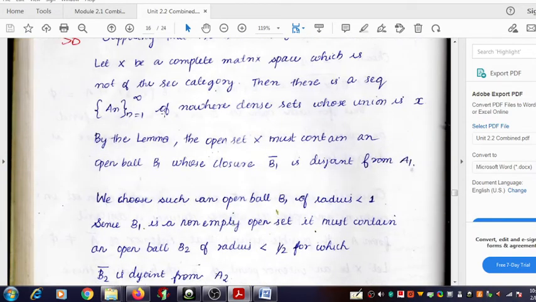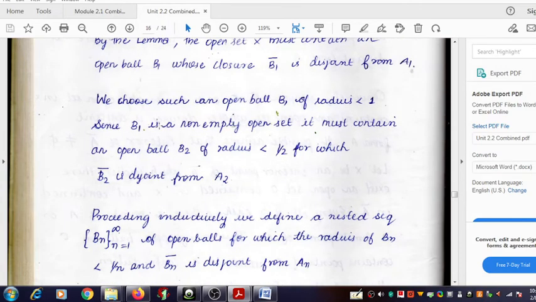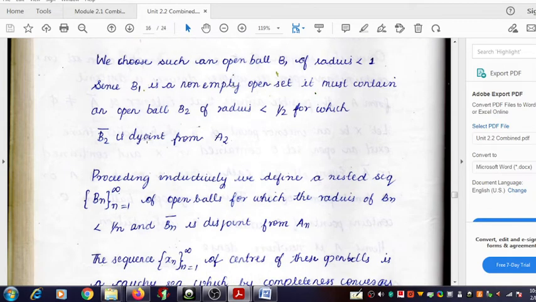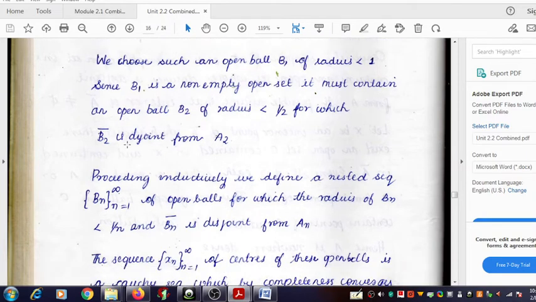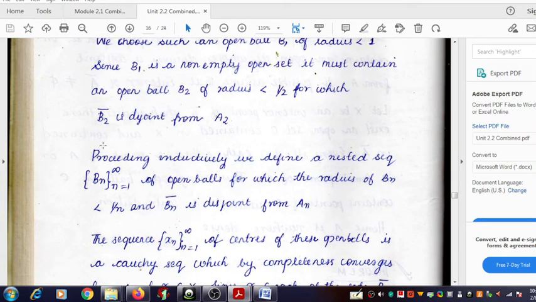By choosing a family of Novair dense sets and applying the lemma, we have now obtained a sequence of open balls. The first open ball is B1, having radius less than 1. The second is B2, having radius less than 1 by 2. The third is B3, having radius less than 1 by 3.